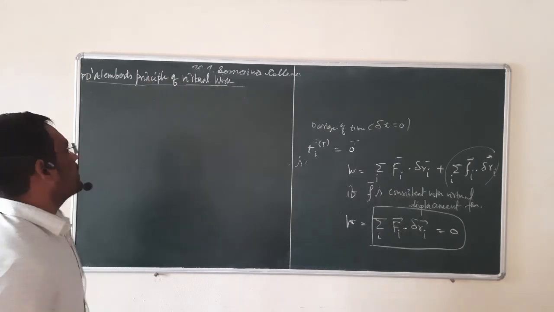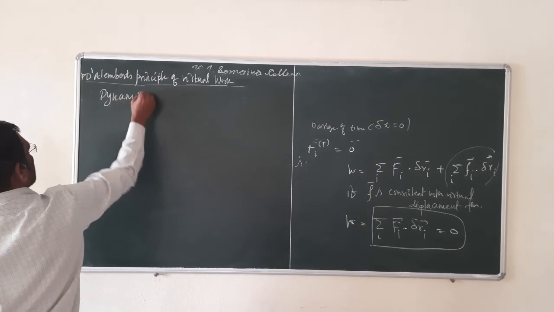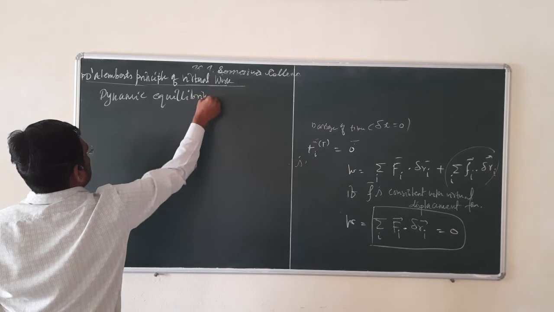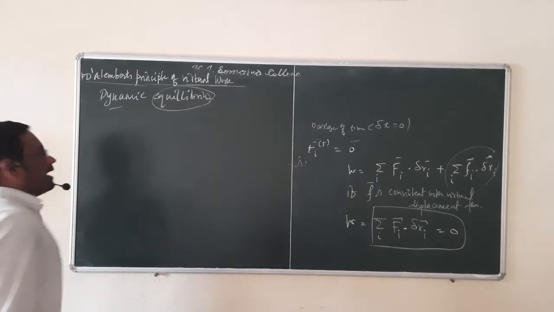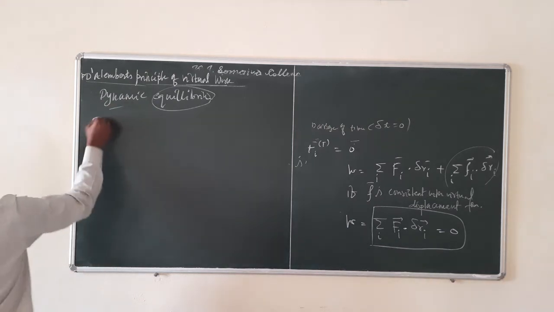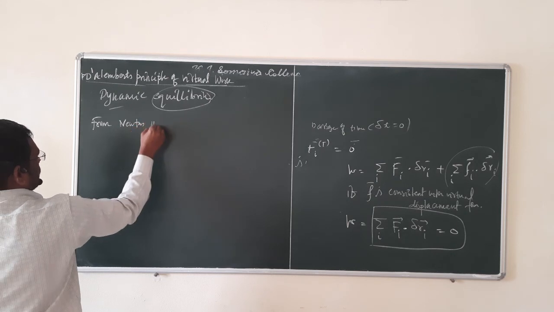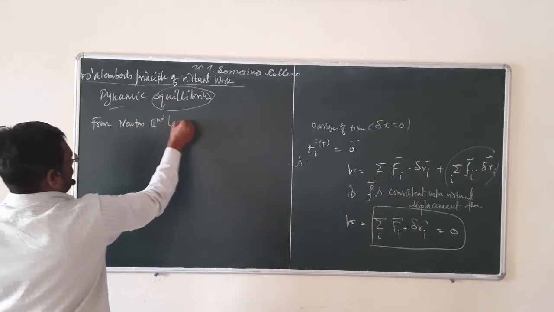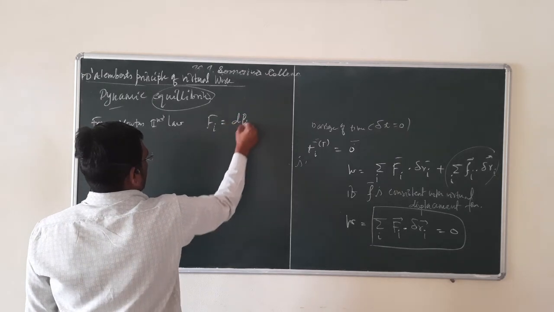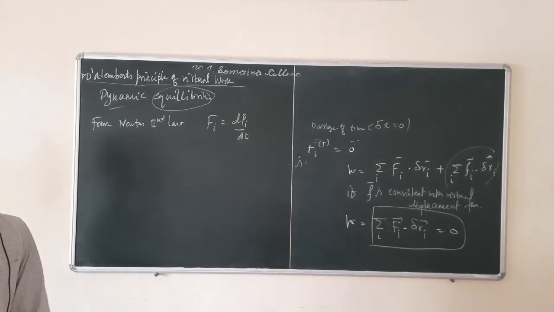Now if the particle is in dynamic equilibrium, meaning the particle is moving, then from Newton's second law of motion, the force on the ith particle is the derivative of momentum.